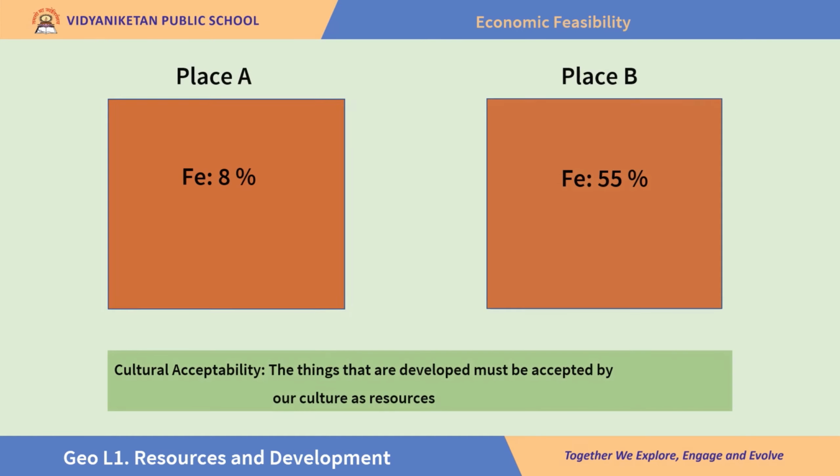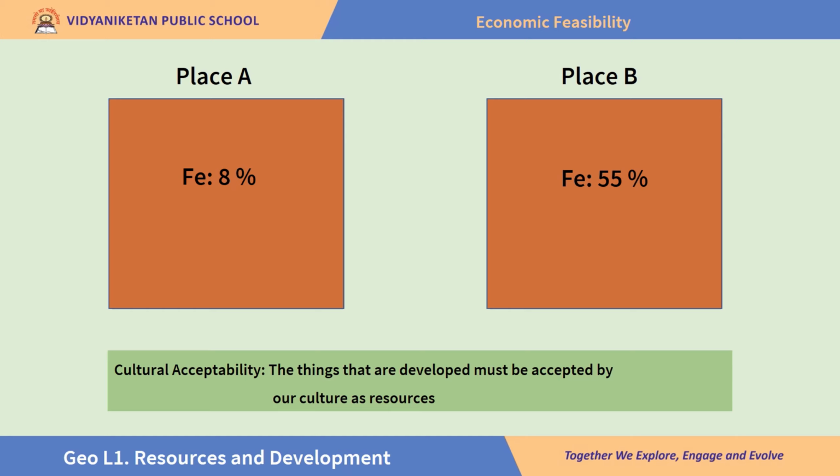Children, now think of iron ore which is present in two places, place A and place B. In both these places, iron ore is present. In place A, it is present in 8%. In place B, it is present in huge quantity, 55%. Obviously, development of iron ore in place A is not at all profitable, but development of iron ore in place B is profitable.